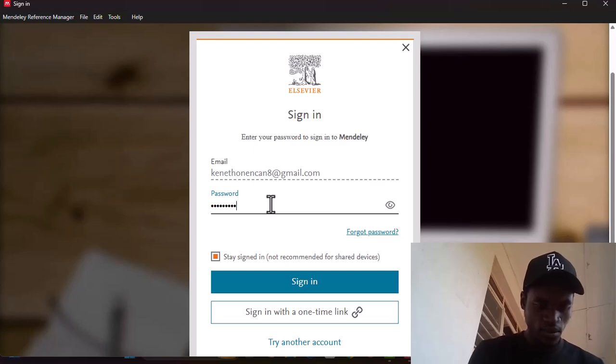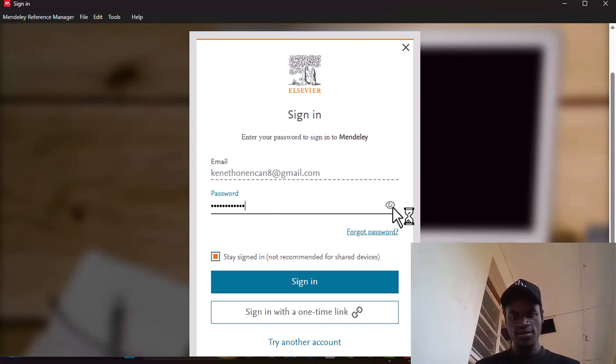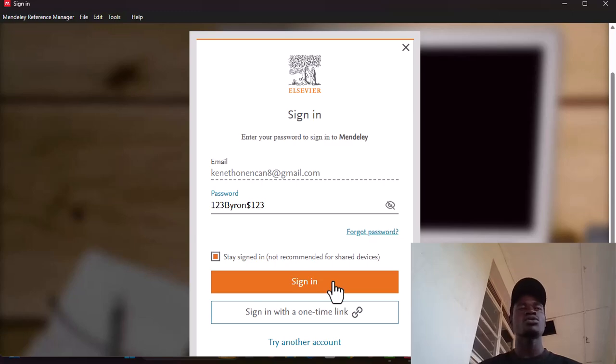This is my password. So the moment you enter your password like this, automatically you sign in, then it will just open. So this is how you can create your account in Mendeley.